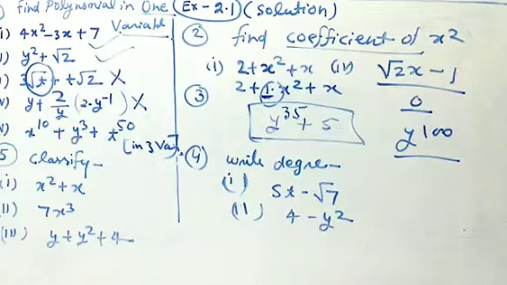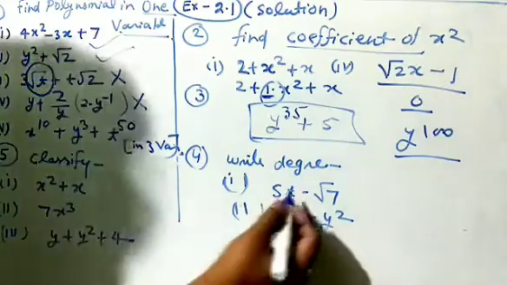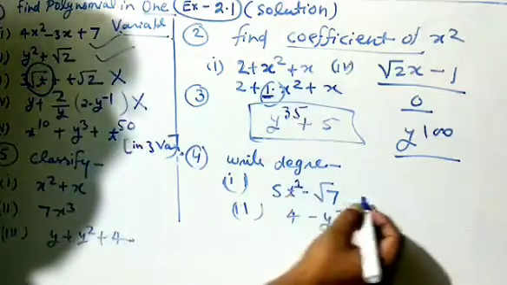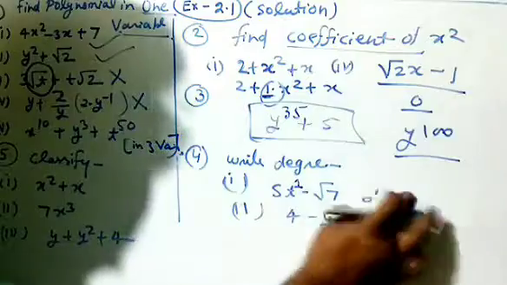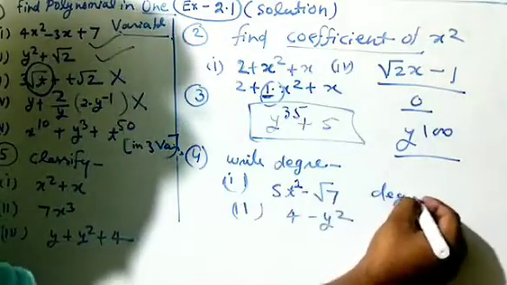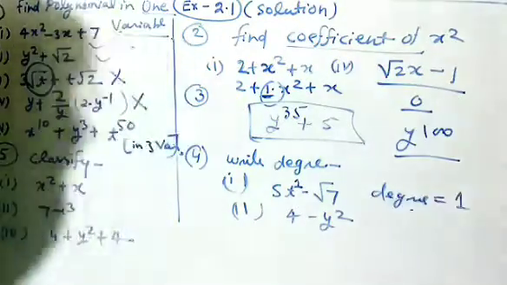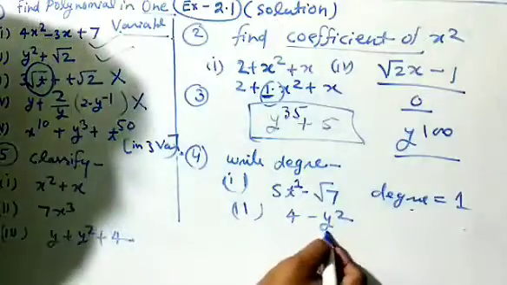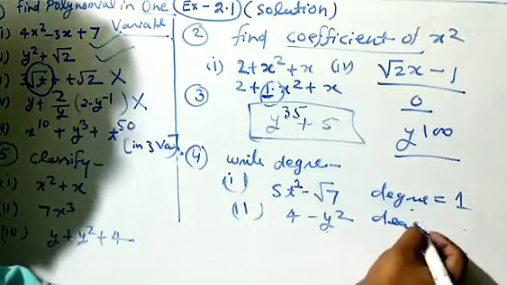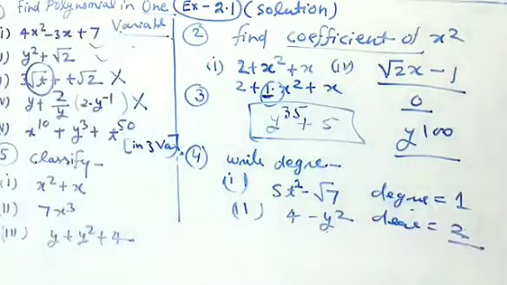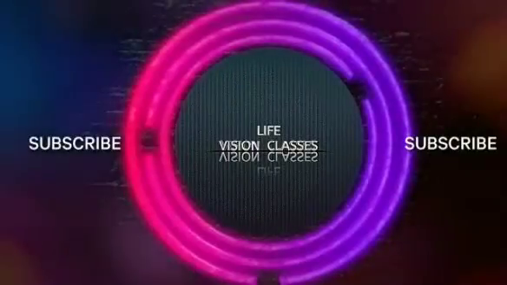Question number 4. Write degree. Degree is the highest power. So write degree. If we talk about 5t minus root 7, the highest power of variable t is 1. So degree will be 1. And in this equation, the highest power of y is 2, then degree will be 2. Simple.